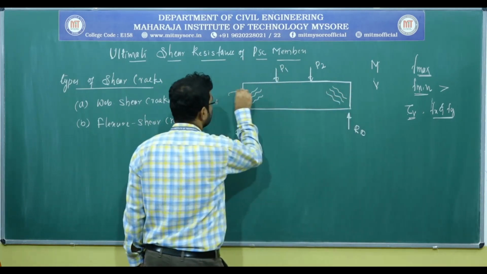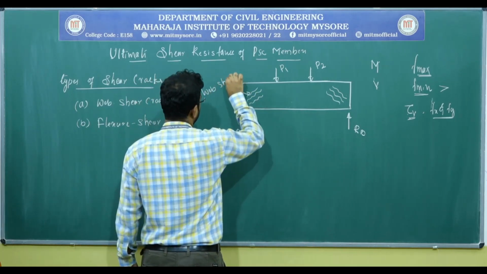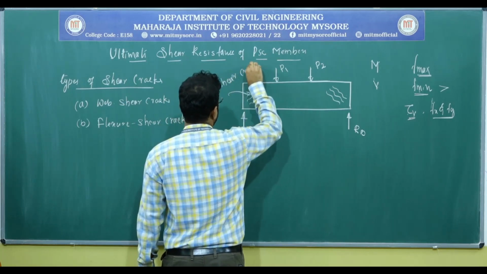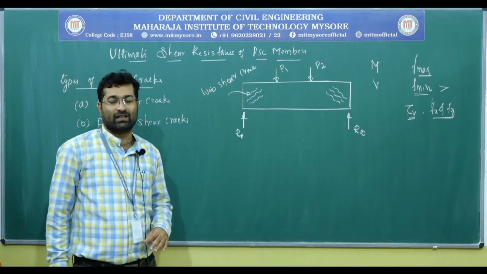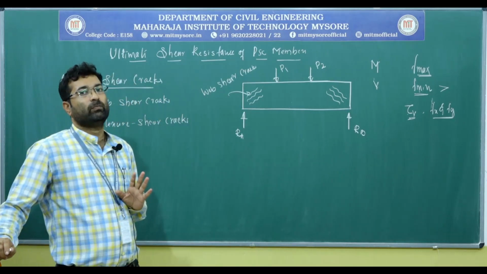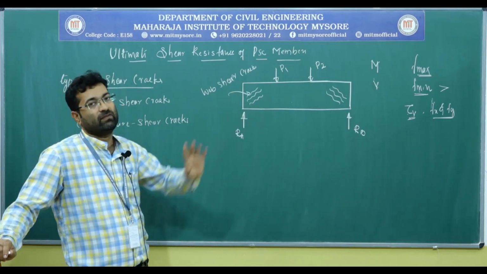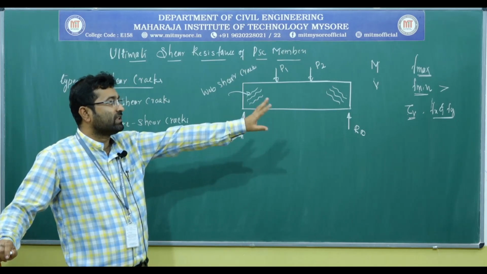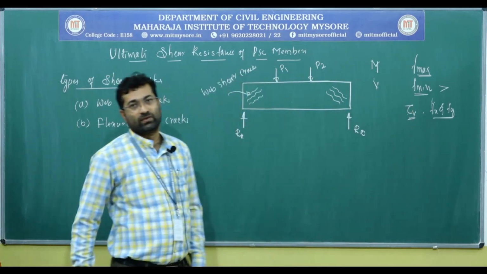These are the web shear cracks. They depend purely on the shear stresses, or the F min, that is, the effect of tau v and also the prestressing force.